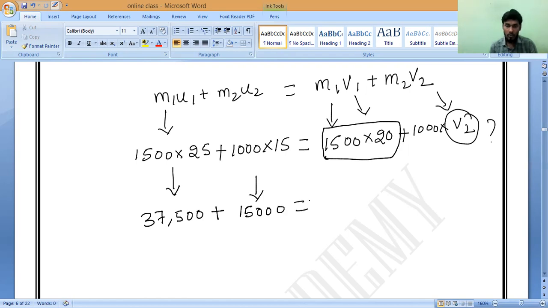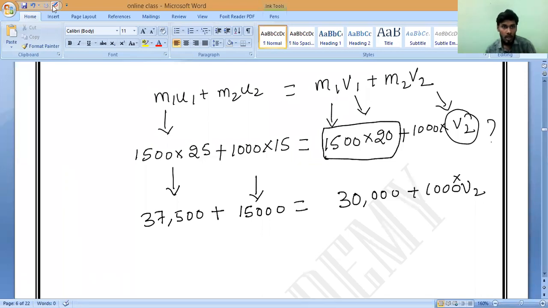Which is equal to 1500 into 20, that is 30,000, plus 1000 into V2.